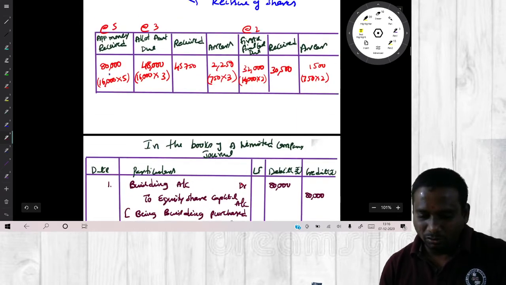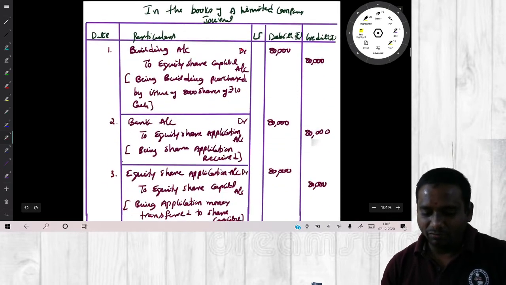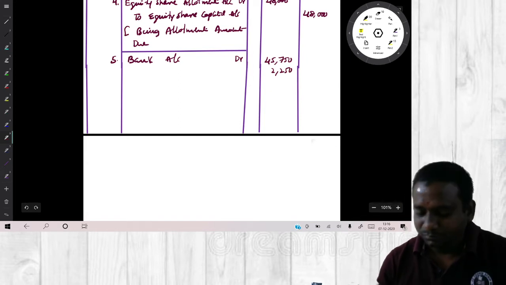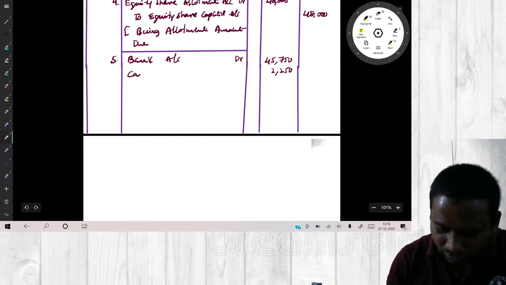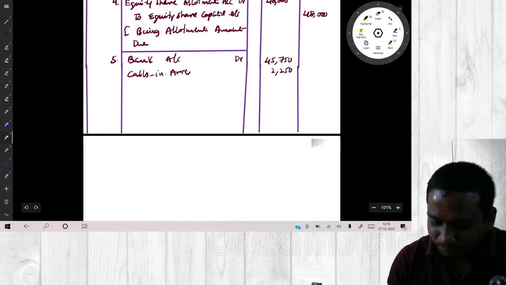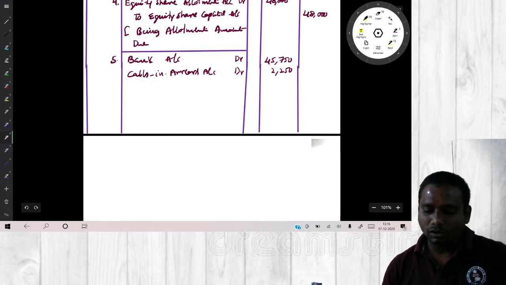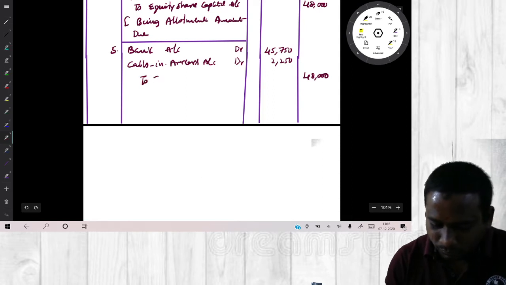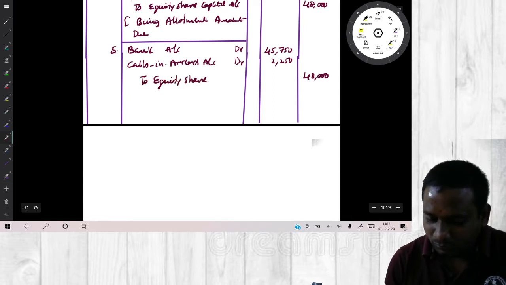45,750. Look at the amount. 45,750. What about the remaining 2,250? You can write here calls in arrears. This calls in arrears entry you can write at the end or you can also write here. So put together 48,000 to equity share allotment account.